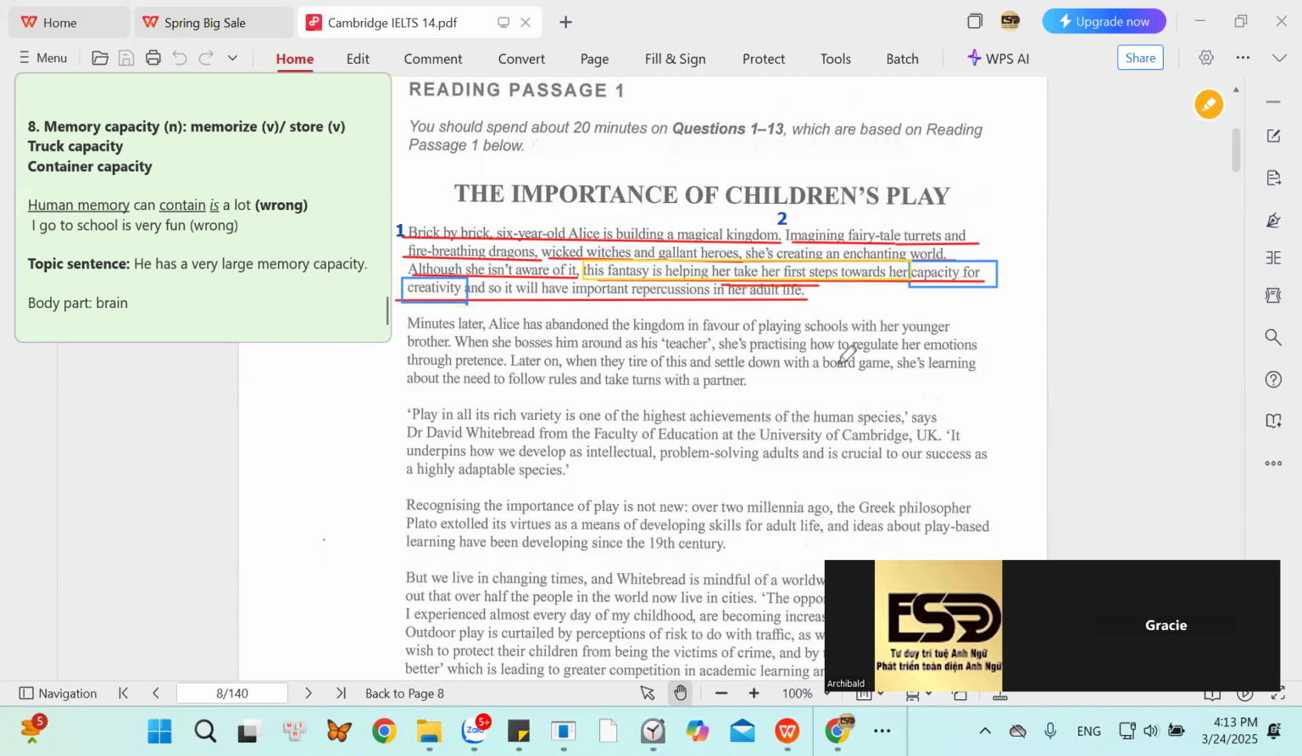Once you take a first step towards something, it means you start to take actions on your plan. So here they say this fantasy is helping her take her first steps toward her capacity for creativity. Vietnamese, can you show me the meaning in English? English, please.